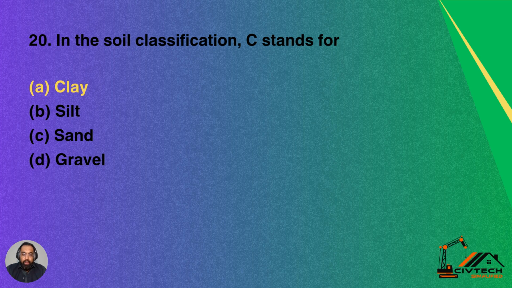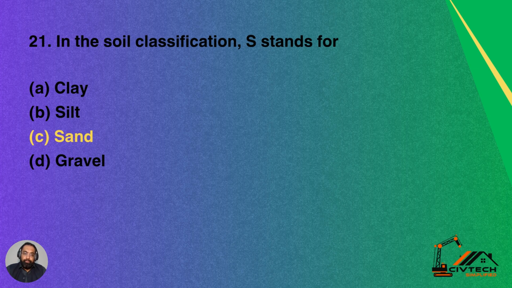In the soil classification, C stands for option A, clay. What does C stand for? Option A, clay. Option B, silt. Option C, sand. Option D, gravel. So C is clay. Option A is the correct answer.